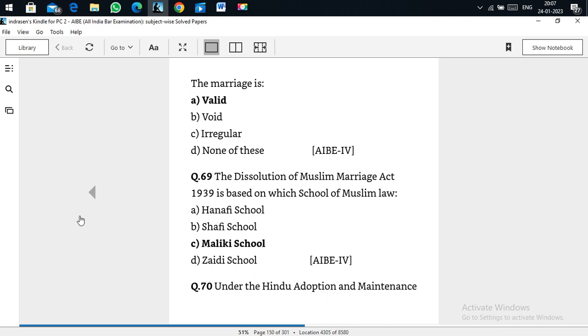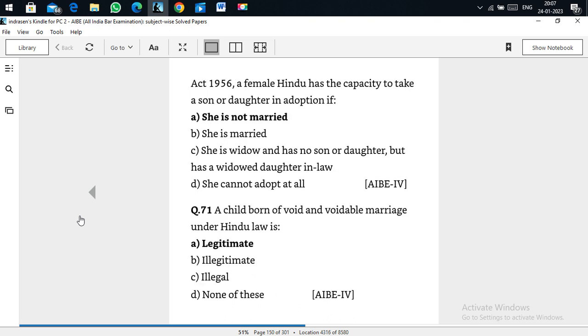Under the Hindu Adoption and Maintenance Act 1956, a female Hindu has the capacity to take a son or a daughter in adoption if she is not married. If she is married, she cannot take it. Then again there are various other conditions, like wife and husband having no children or no possibility of children. If she is not married, who is an adult and who is capable can adopt. A child born of a void or voidable marriage under Hindu law is legitimate.